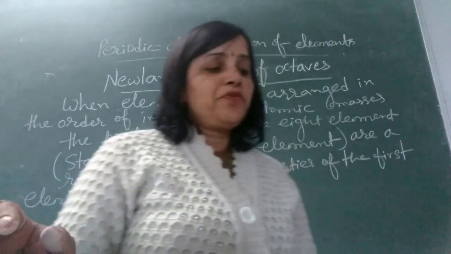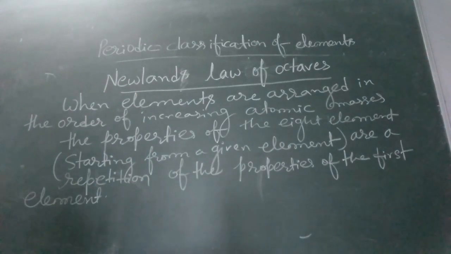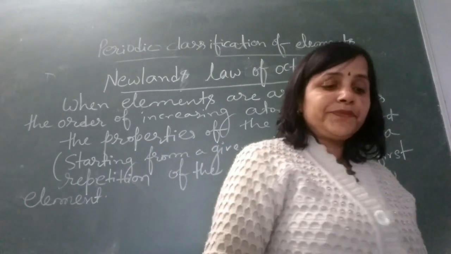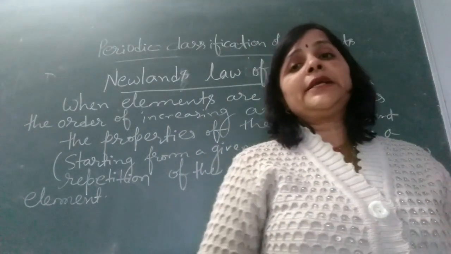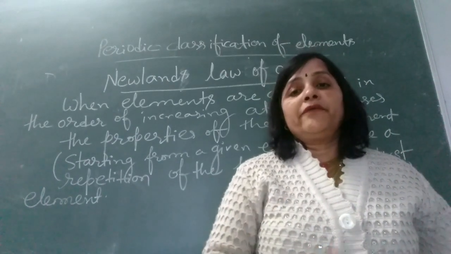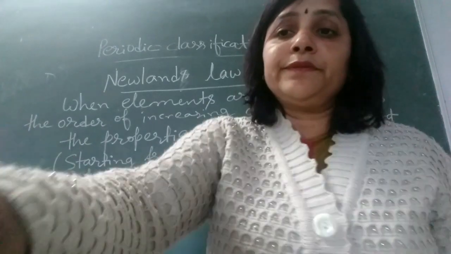Based on this observation, Newlands said that when elements are arranged in the order of increasing atomic masses, the properties of the eighth element starting from a given element are a repetition of the properties of the first element. As per Newlands, the repetition of properties takes place like musical notes, just like sa re ga ma pa. When we start from sa, the eighth note is also sa.